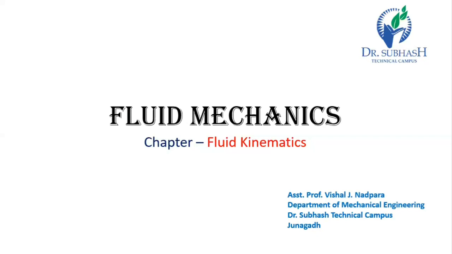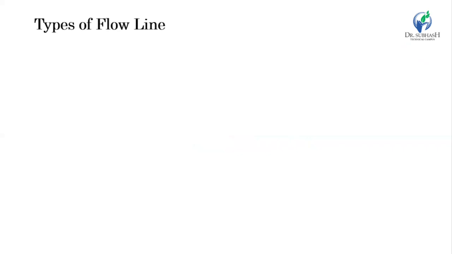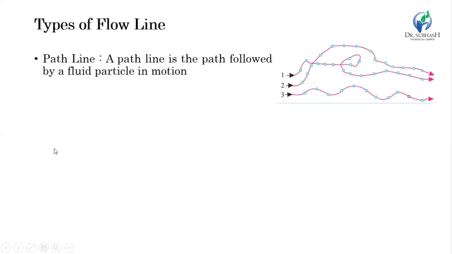So let's start with the types of flow line. An ample number of particles move simultaneously in any fluid flow, so we can get many types of flow line, but we are discussing a few of them here. The very first is the path line. The path line is the path followed by a fluid particle in motion.